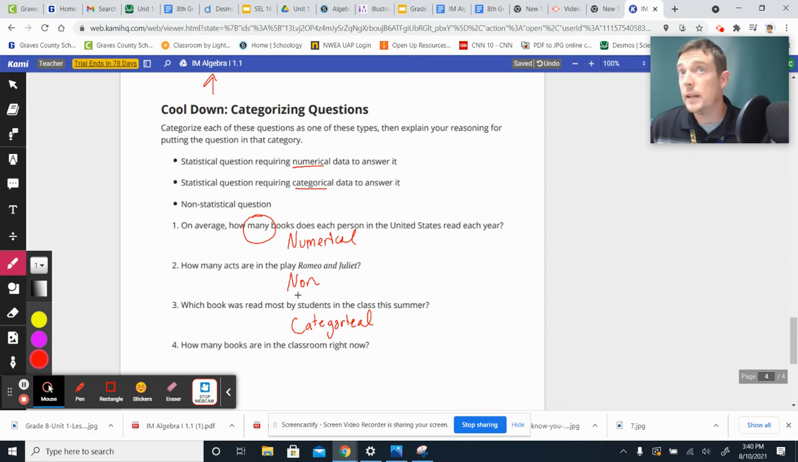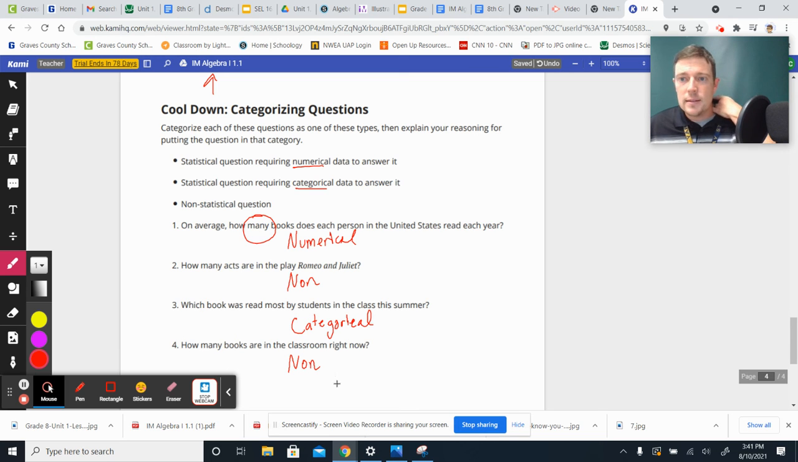And then number 4, how many books are in the classroom right now? If I look around the classroom, most of my books are on my bookshelf. I've also got some that are hidden in some cabinets and drawers and whatnot. But that's going to be a particular number of books because there's only so many books that are in this classroom. You could guess it. That would make it numerical as a guess. But there's a technical amount of books that are in here, and that's a non-statistical question. So we want to phrase that as being non-statistical.